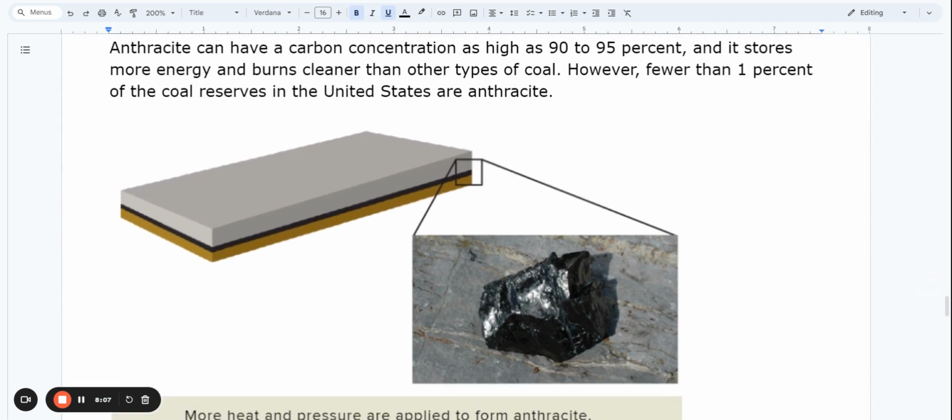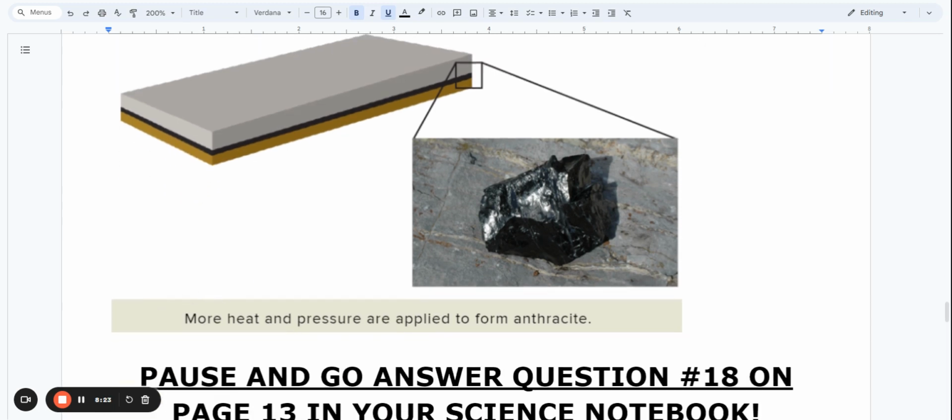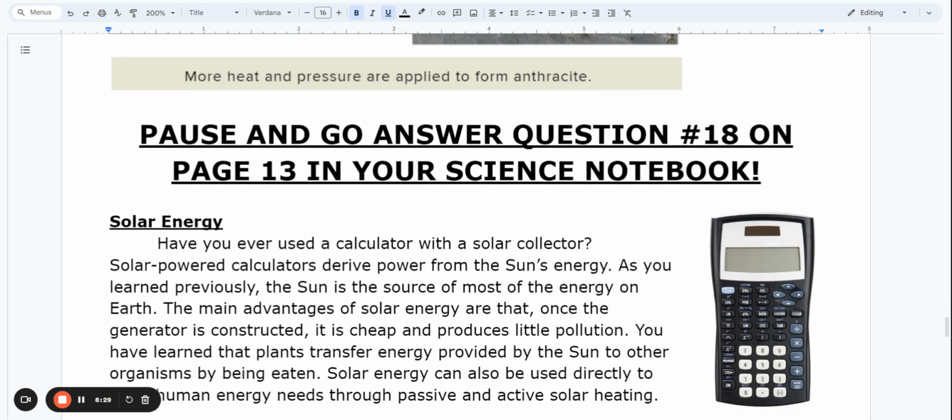Anthracite can have a carbon concentration as high as 90 to 95%, and it stores more energy and burns cleaner than other types of coal. However, fewer than 1% of the coal reserves in the United States are anthracite. More heat and pressure are applied to form anthracite. Pause and go answer question number 18 on page 13 in your science notebook.